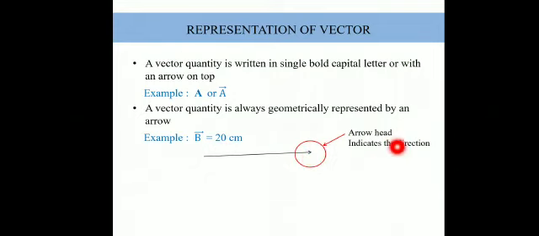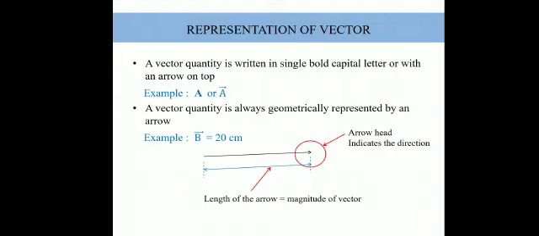The arrowhead always indicates the direction of a vector, and the length of the vector, how long or how short this line is, shows whether the vector has a small value or a large value. So here the length indicates the magnitude of a vector. In this case it means 20, because the total length of this vector is 20.